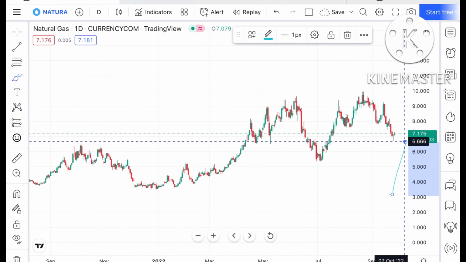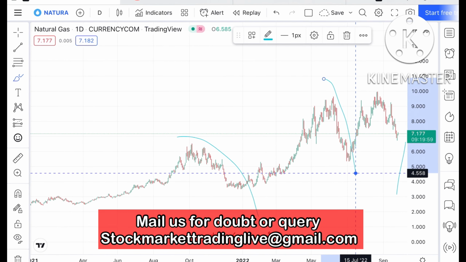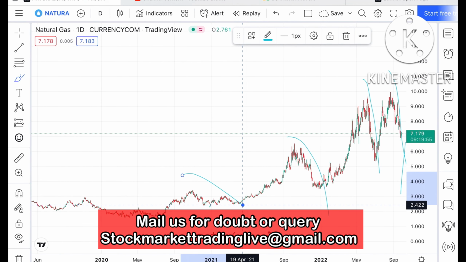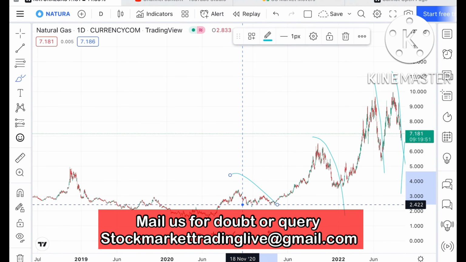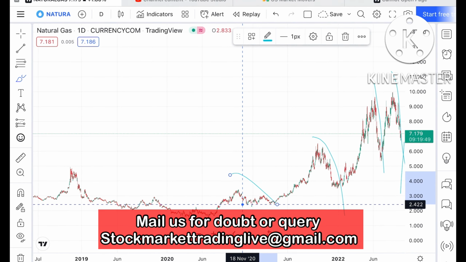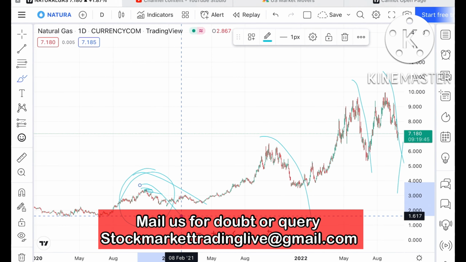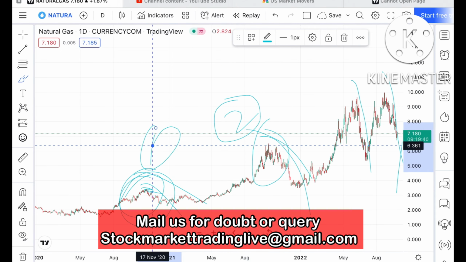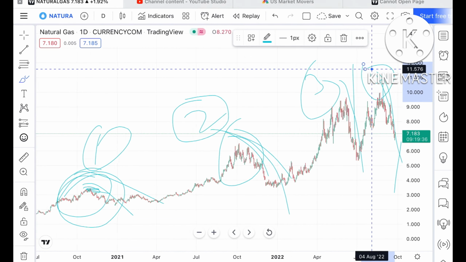As I've already explained in my previous video, whenever it goes high, we have seen a sharp fall. This is the fourth time we have seen it make a fall. If you look at the weekly chart also, you will see the same pattern. It made a high, and at this particular level we have seen a downfall. After crossing this level, the second high is this, and it went downside again. The third time and the fourth time we have seen the same pattern forming.